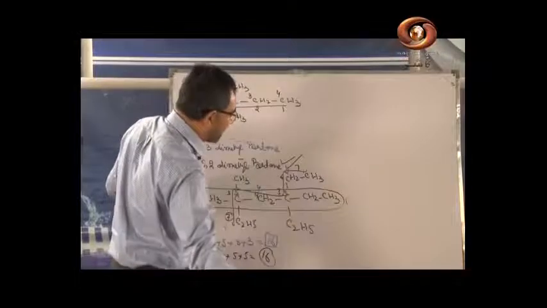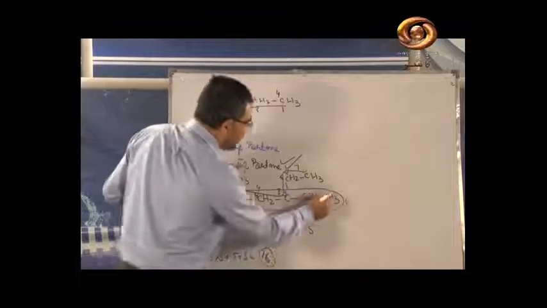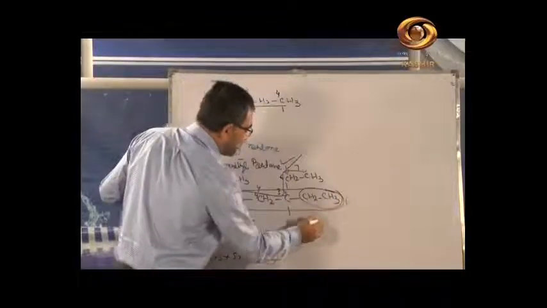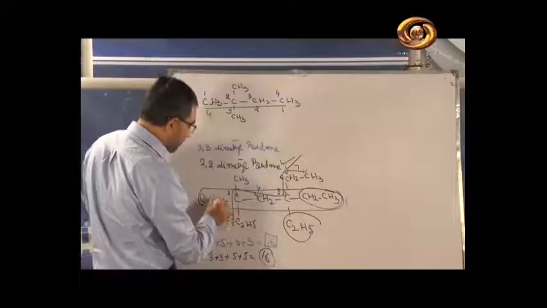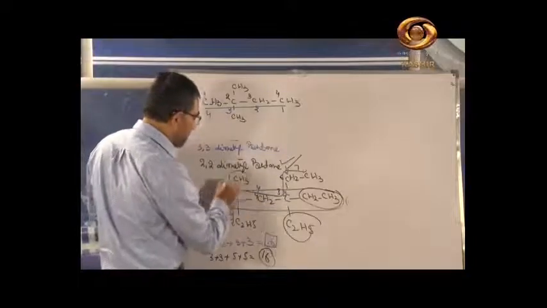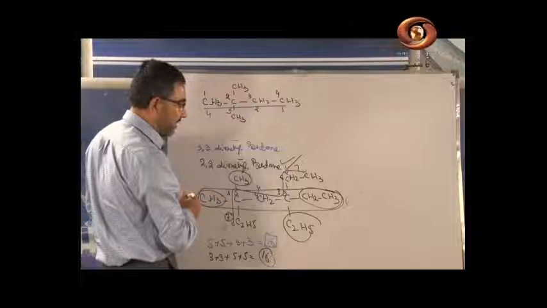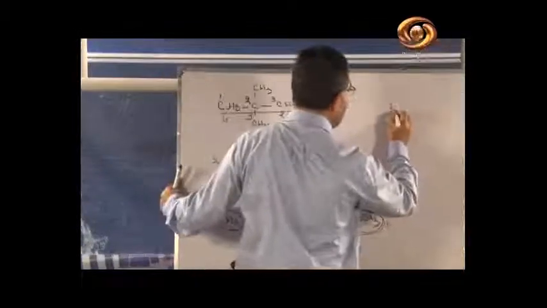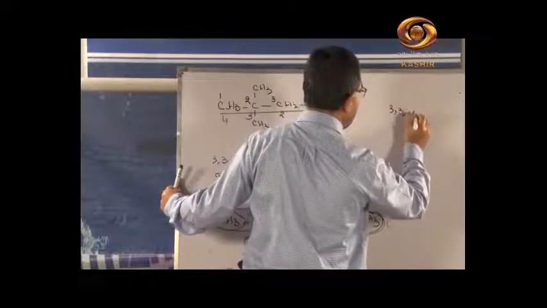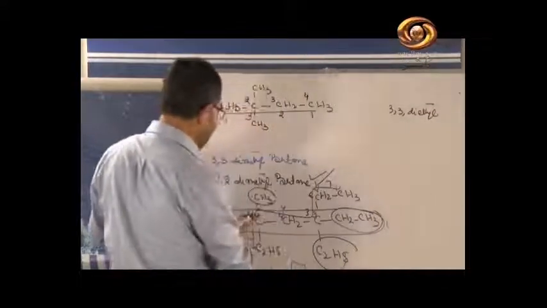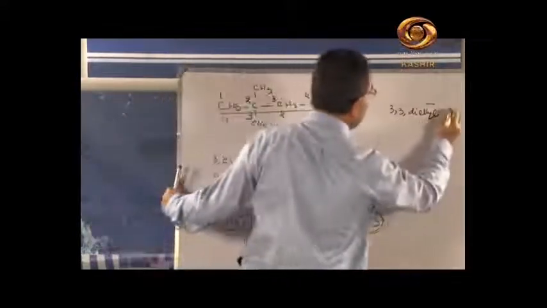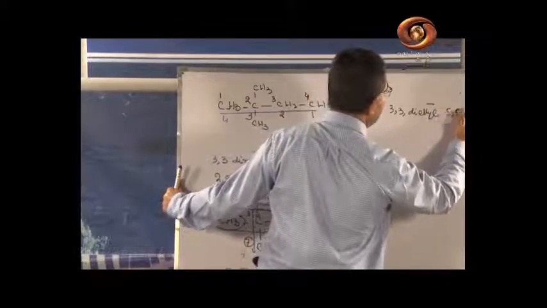At position number 3 you have ethyl and also ethyl, so it is 3,3 diethyl. Here you have methyl at position number 5 and 5, so it is 5,5 dimethyl.